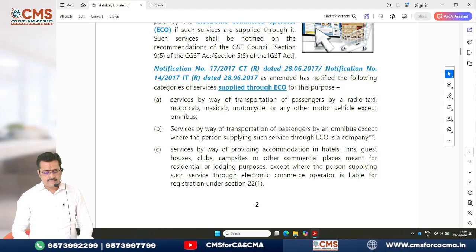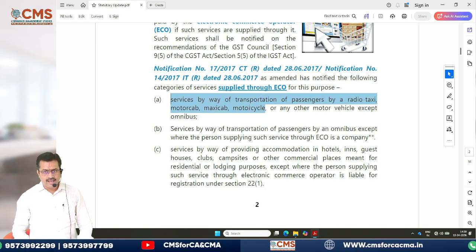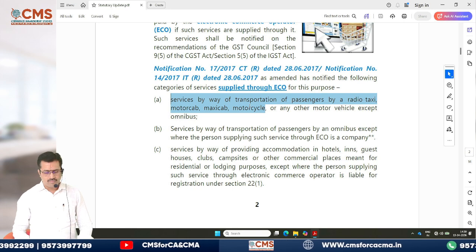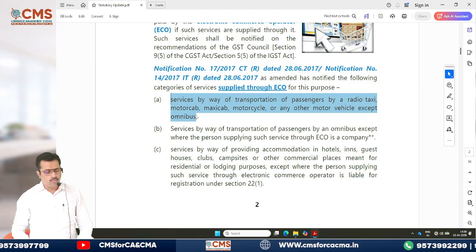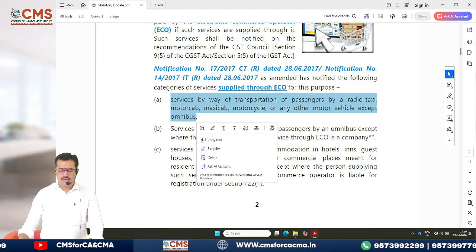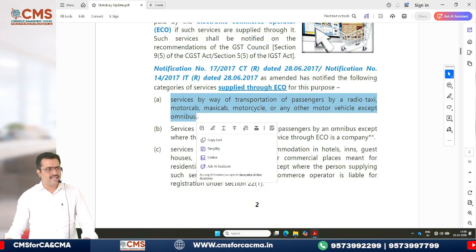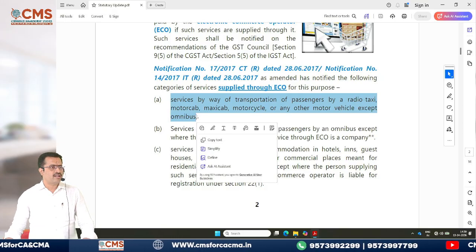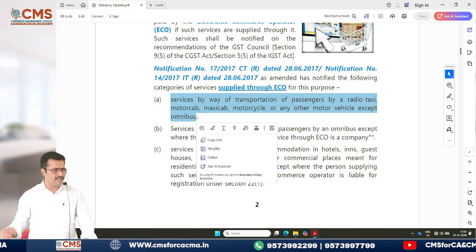First, it says services by way of transportation by radio taxi, motor cab, maxi cab, motorcycle or any other motor vehicle except the omnibus. Here also they are asking you, hope you know what is meant by radio taxi, motor cab, maxi cab and all. Yes, radio taxis are the ones which have GPS frequency installed in their system.